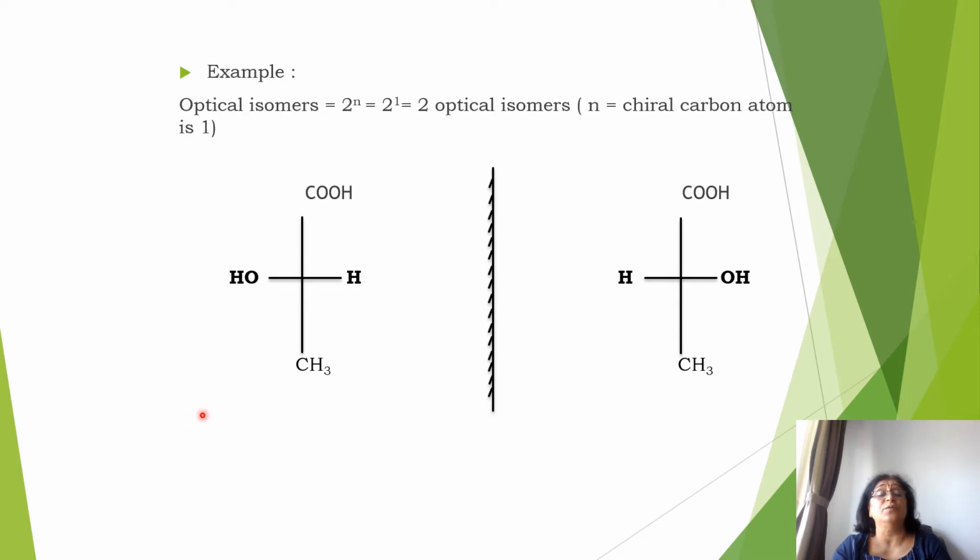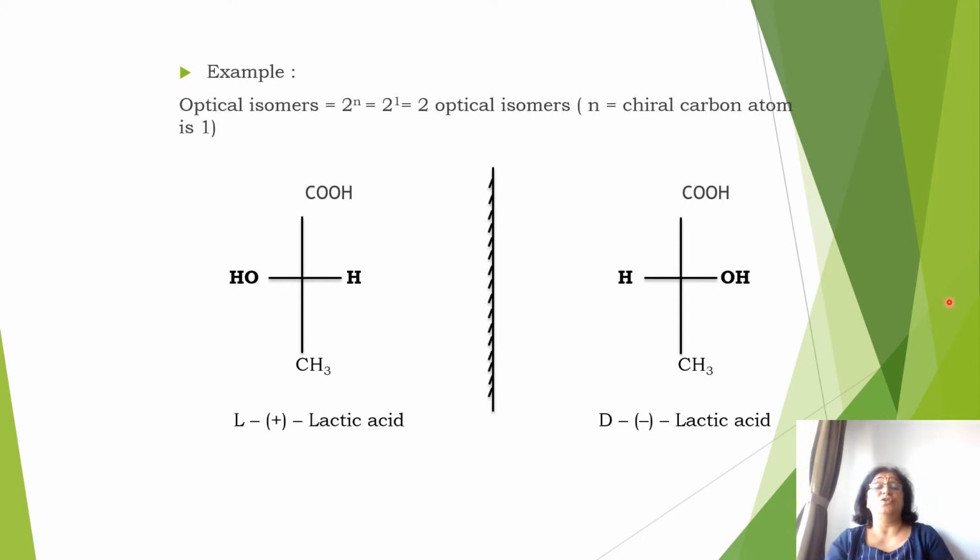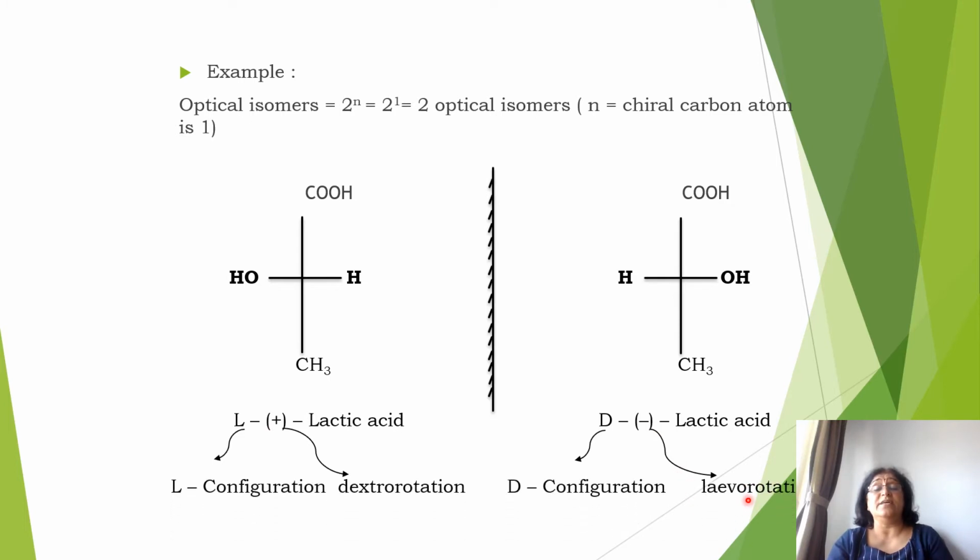So L stands for the position of the OH group on the last horizontal line of the chiral carbon, and here you see OH is on the left hand side. So L configuration, while here in this structure, the mirror image, you see OH is on the right hand side, so D configuration. So D and L designate the position of OH on the last horizontal line, and the plus sign shows the optical rotation. So if it rotates towards the right hand side, it is plus. If it rotates towards the left hand side, it is minus. Plus stands for dextrorotation, minus stands for levorotation.